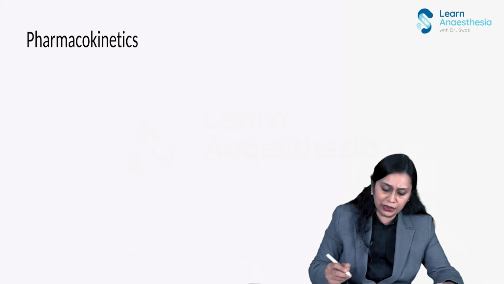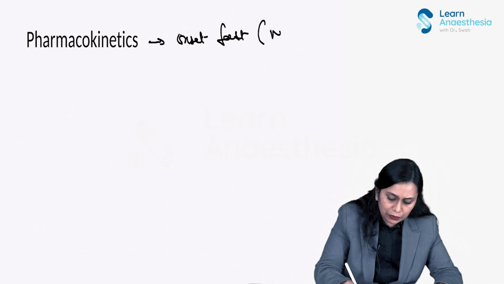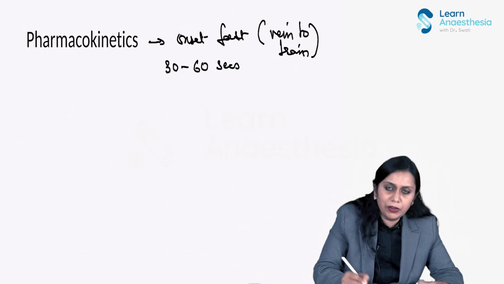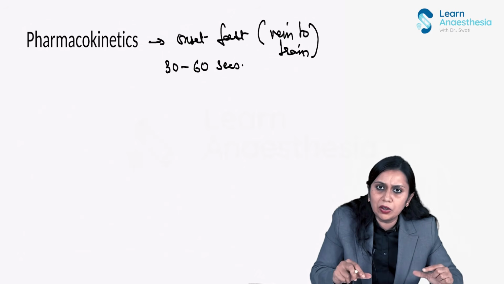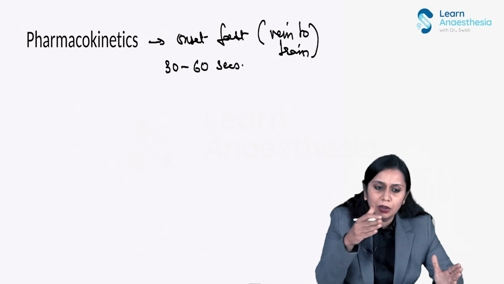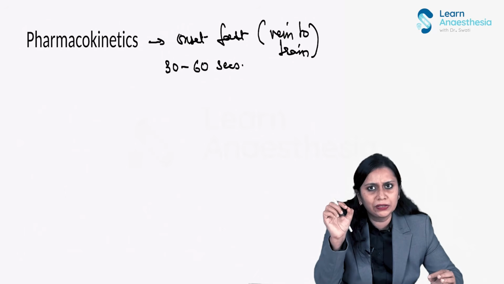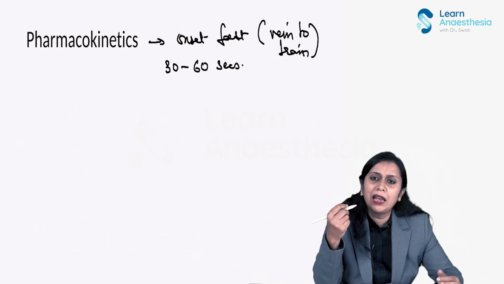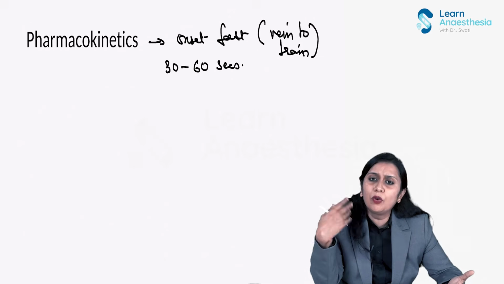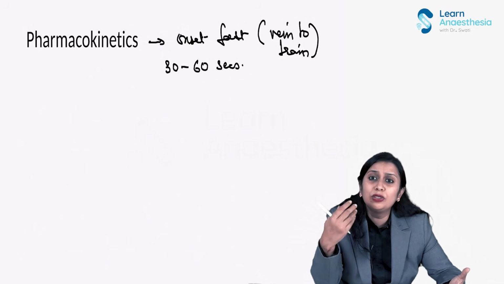Like any other IV anesthetic, onset is fast. Onset, meaning vein to brain, is fast, 30 to 60 seconds. When you give an IV anesthetic agent, it has a high serum concentration, and then when it achieves a high CNS concentration, the patient becomes unconscious. So from time to blood concentration and time to CNS concentration, there is a little difference, and that is what is called hysteresis. It depends upon the lipophilicity of the drug. The more lipophilic the drug, the faster it would penetrate the CNS, so the less the hysteresis.